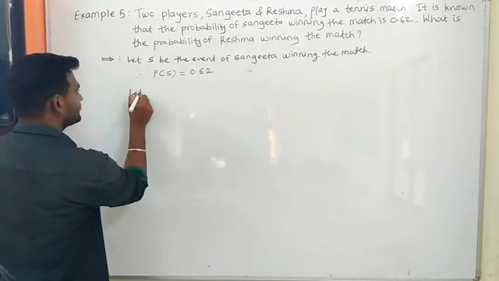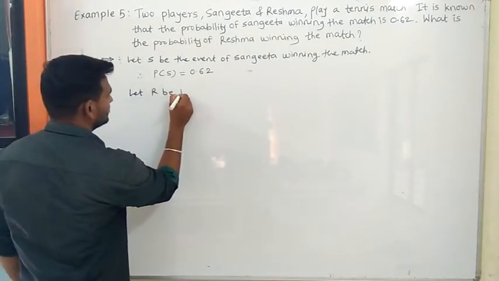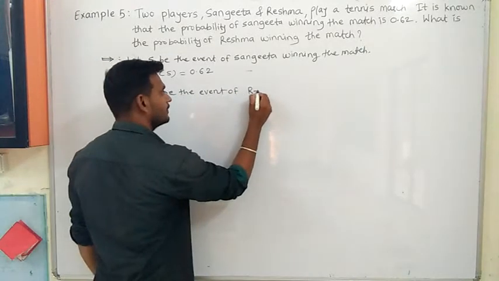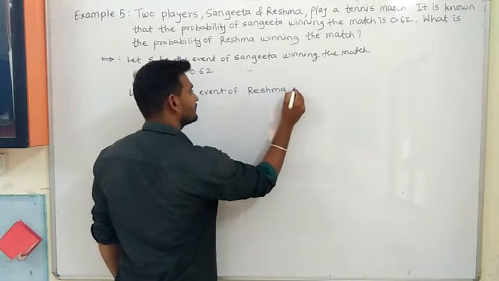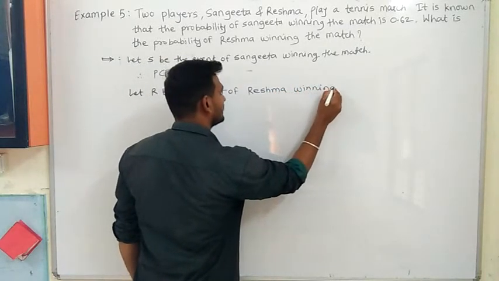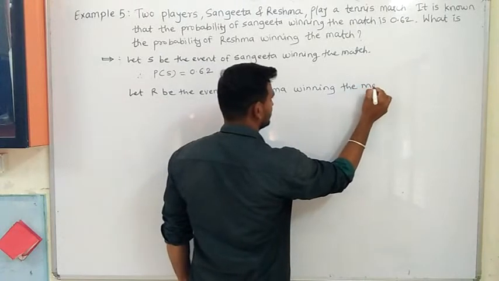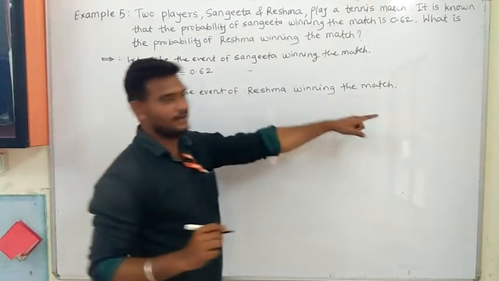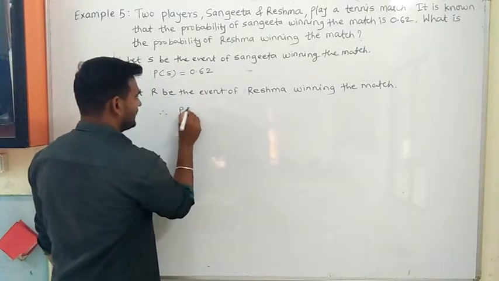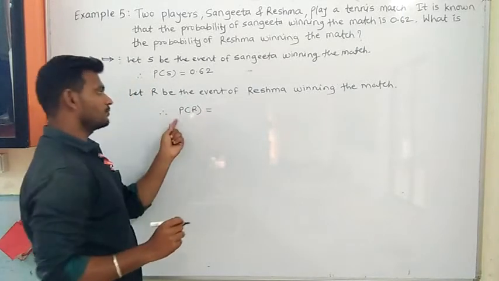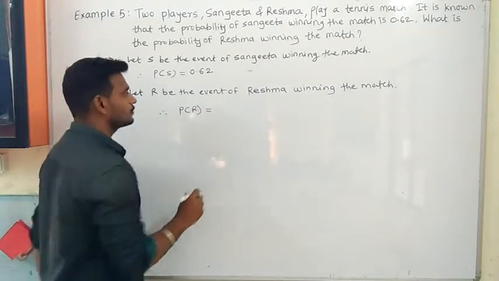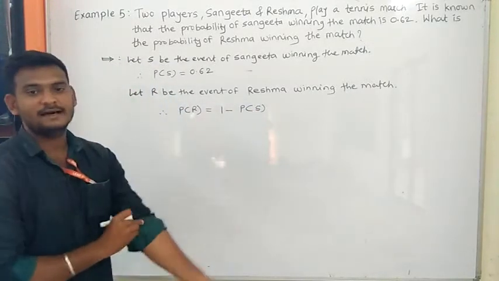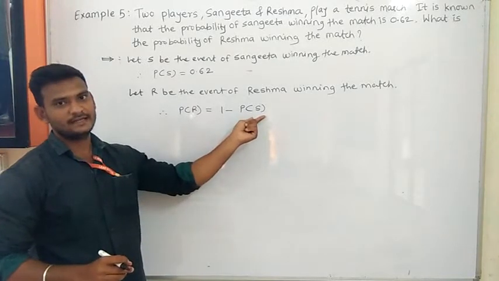Now let R be the event of Reshma winning the match. Therefore, probability of Reshma winning the match is equal to 1 minus probability of Sangeeta winning the match.